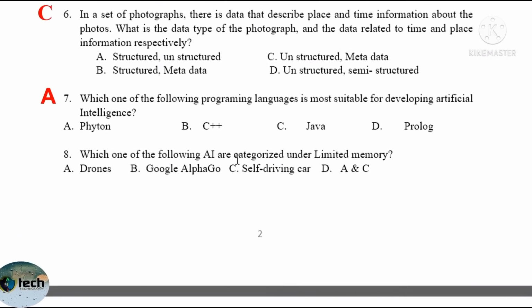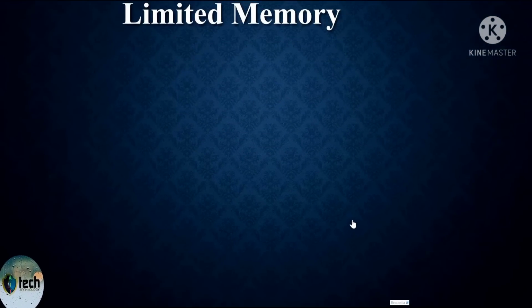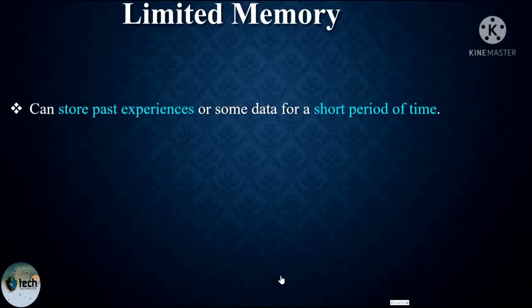Question number 8, which one of the following artificial intelligence is categorized under limited memory? Artificial intelligence can be categorized into 4 according to their function. The first one is reactive machine, the second one is limited memory, the third one is theory of mind, and the fourth one is self-awareness. What kind of artificial intelligence is limited memory?